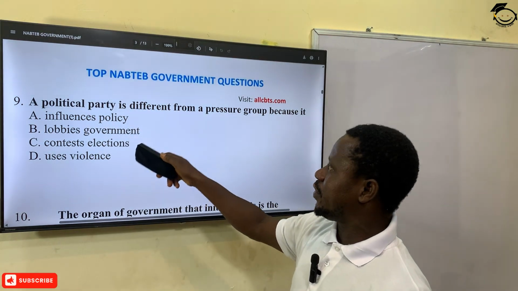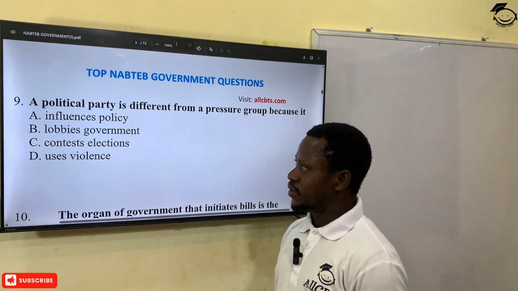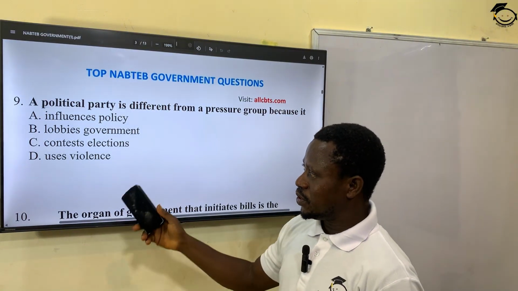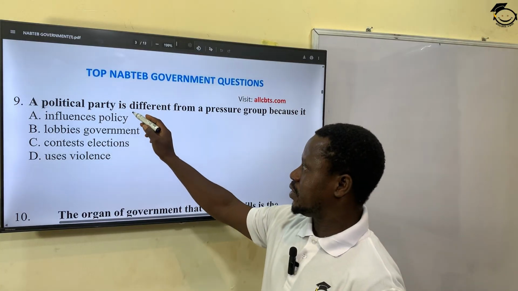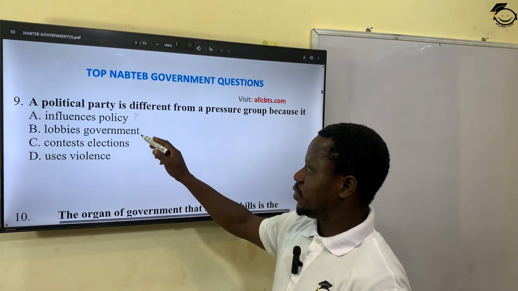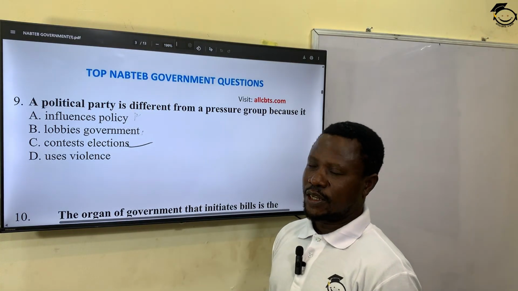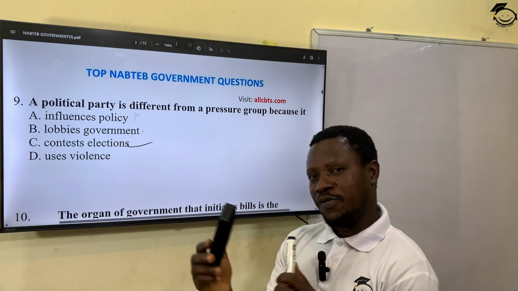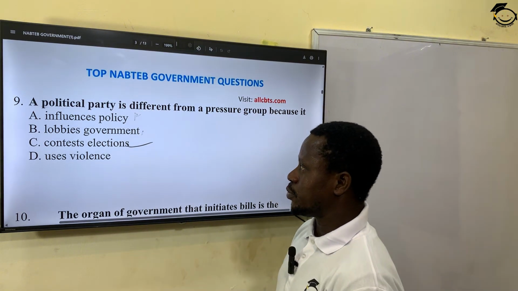A political party is different from a pressure group because it: A, influences policies; B, lobbies government; C, contests elections; D, uses violence. Well, which one influences policy? That is a pressure group. Which one lobbies the government? Pressure groups. So contest elections: the political party contests elections to control government. That is the major aim of their coming together to form that association. So the correct answer here is option C.